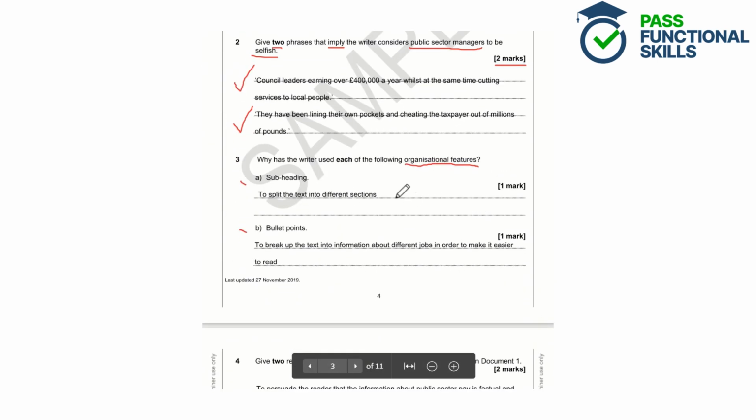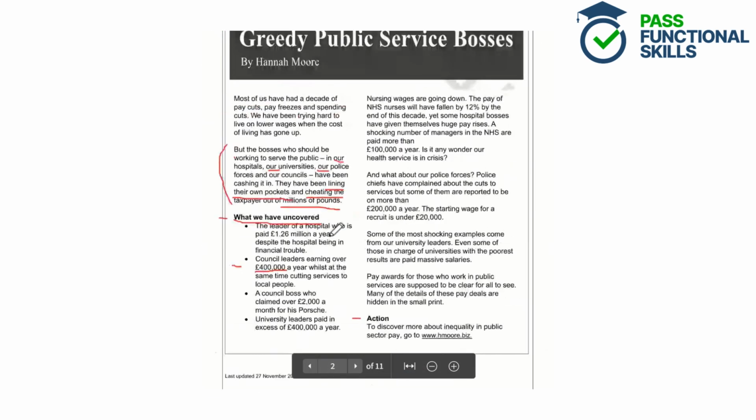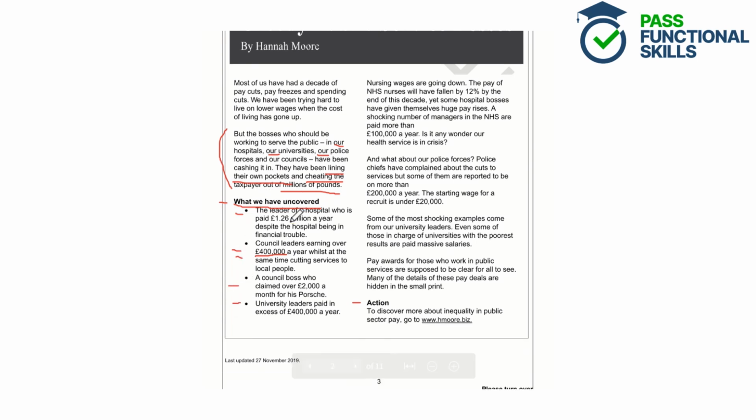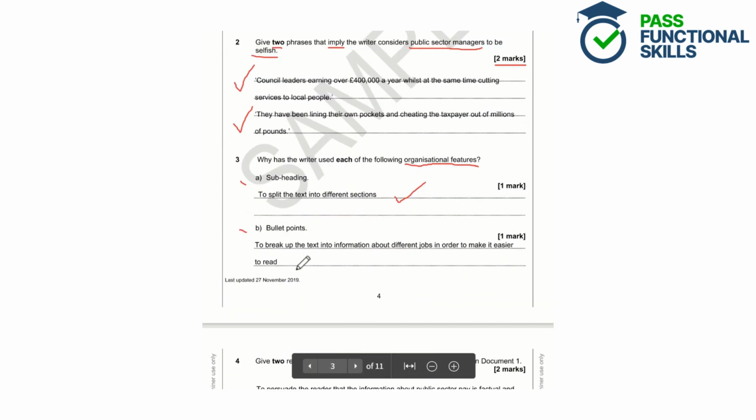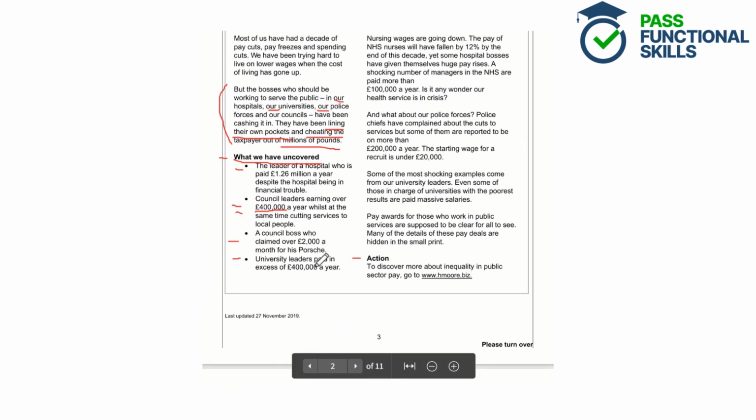So to split up the text into different sections would be a correct answer. Bullet points. So if we scroll up to the text, we can see the bullet points here, and they're under the subheading what we have uncovered. So we can say that the bullet points here break up the text into information about different jobs in order to make it easier to read.